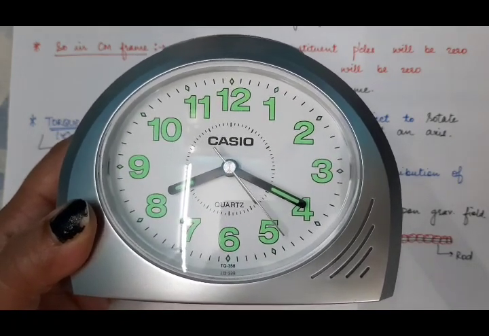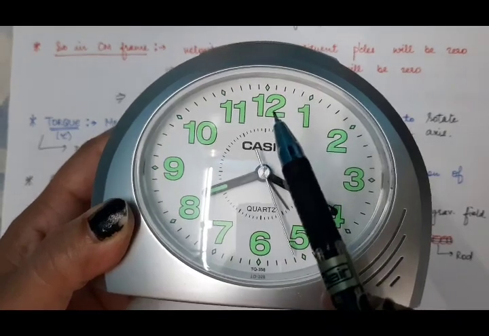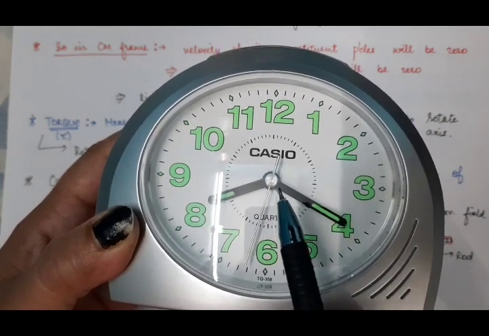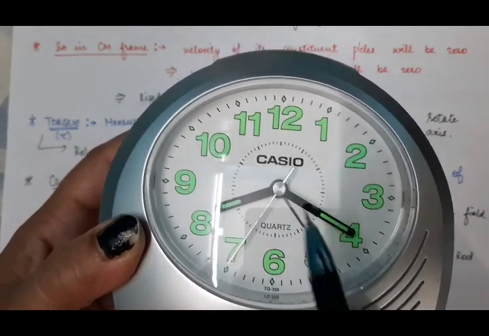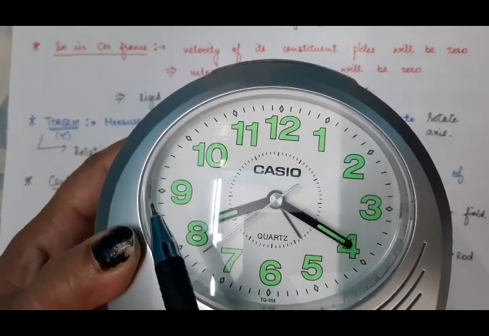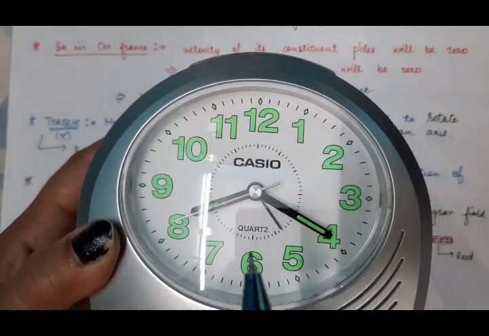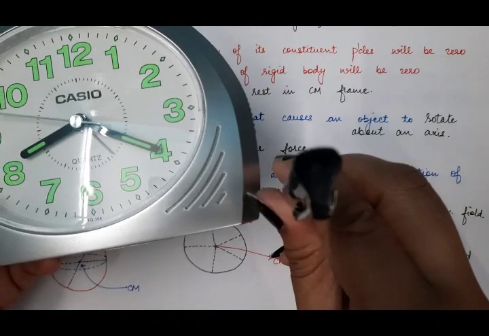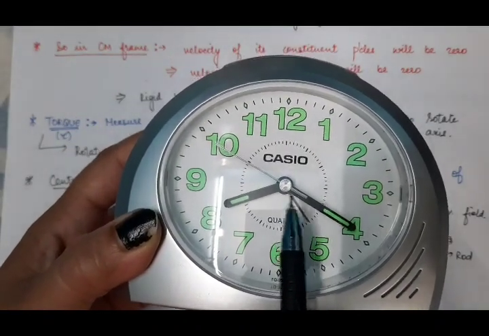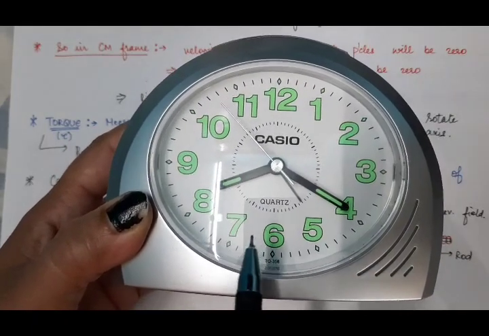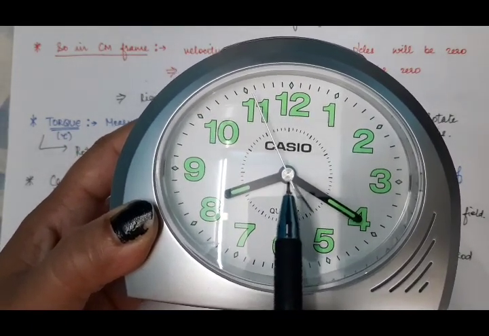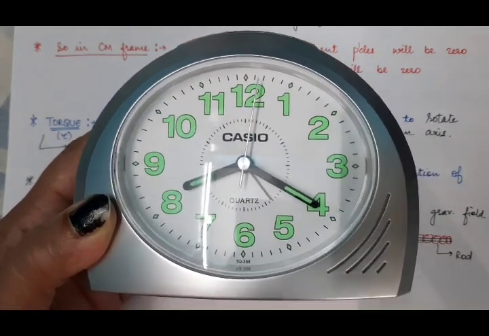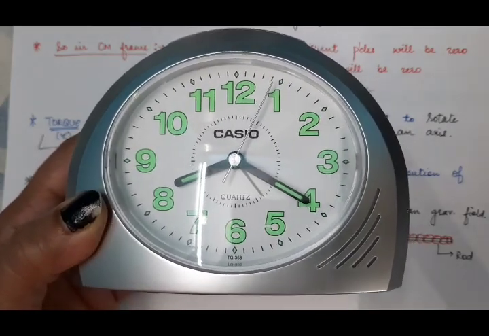Suppose this is a circular disc. Then this point will be the center of mass of this circular disc. Why? Because there will be equal distribution of mass in all the directions, and if you have to balance this circular disc over this pen, then by keeping the whole circular disc resting on this point over the pen, it can be balanced. So that is the center of mass of the circular disc.